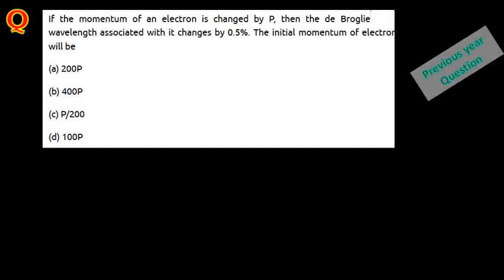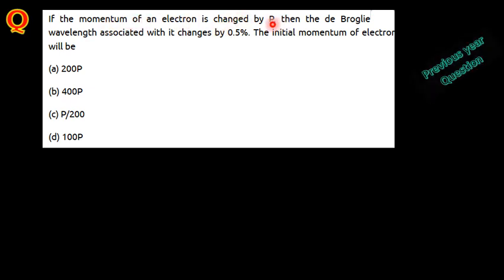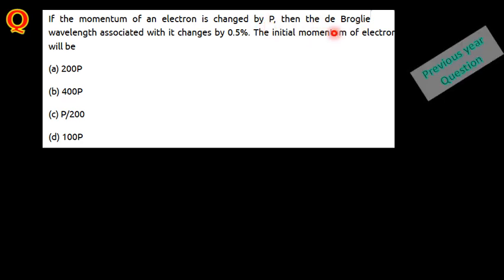Next problem here is: if the momentum of an electron is changed by p, that is, the changing momentum of the electron is p, then the de Broglie wavelength associated with its change. So if momentum is changed to p, the associated wavelength change here is 0.5 percentage. So what is the initial momentum?